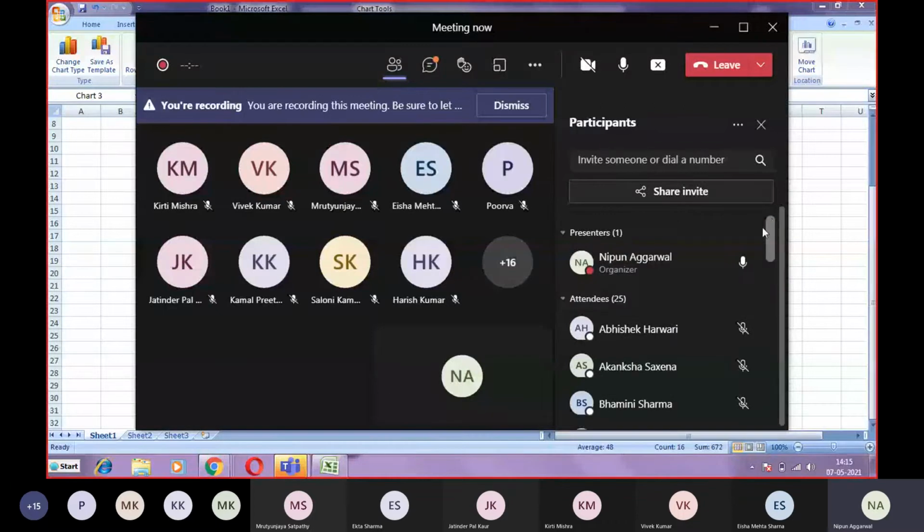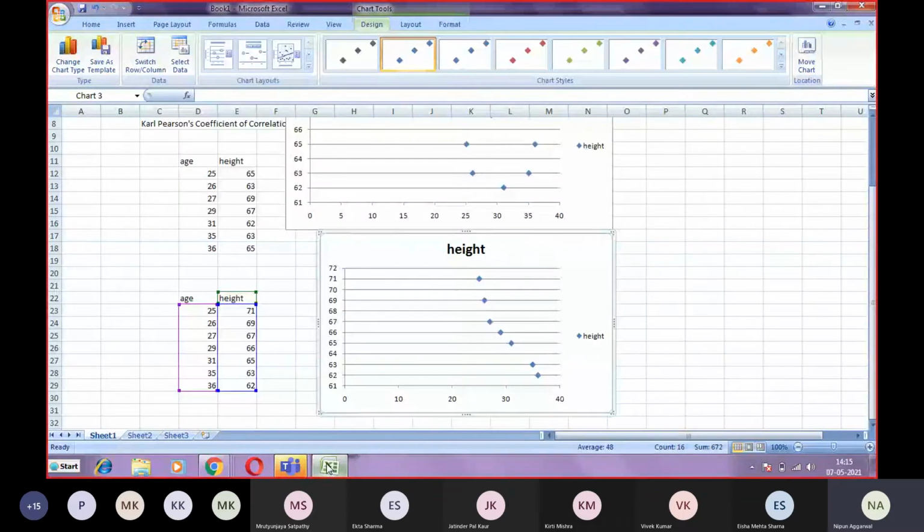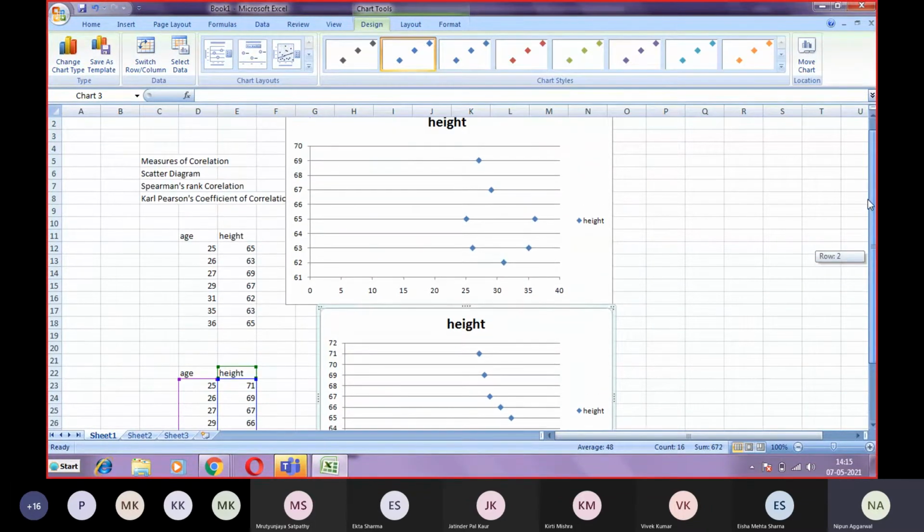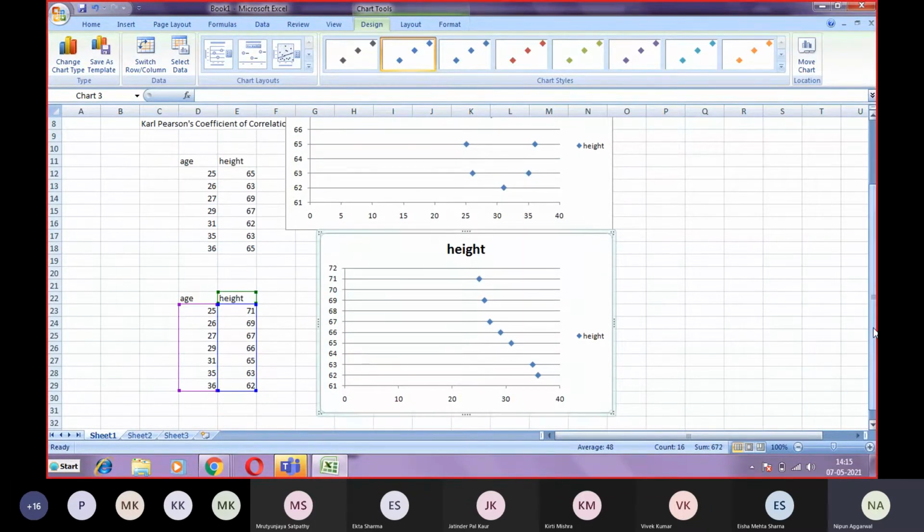If anyone can tell me what is the drawback of this scatter diagram? Again, it is subjective in nature. One may interpret that these are on a negatively sloped line, but another may interpret that not every point is on the negatively sloped line. So the reading of the graph may depend upon the individual. It is not a sure-shot case.